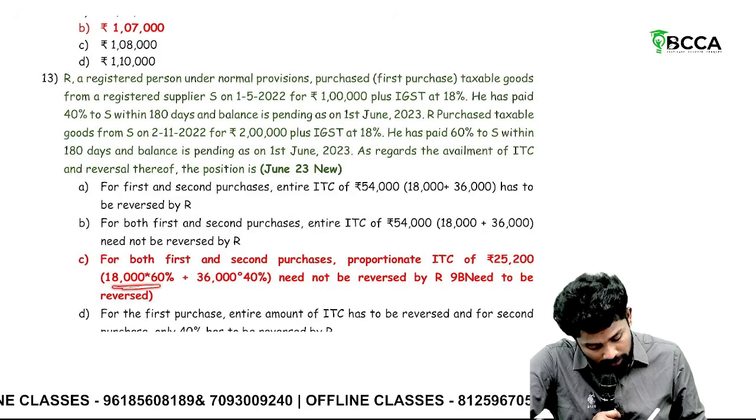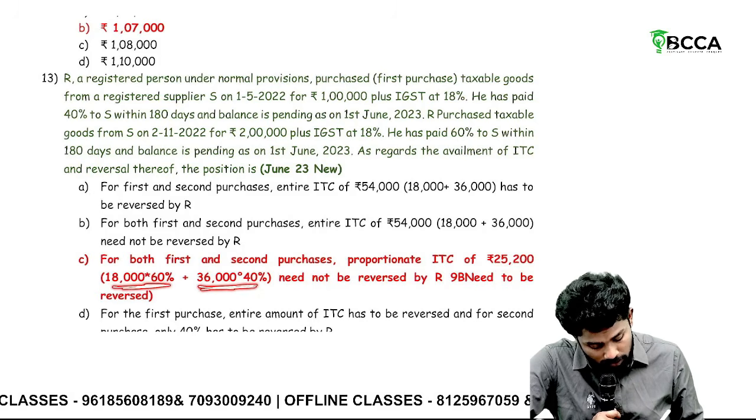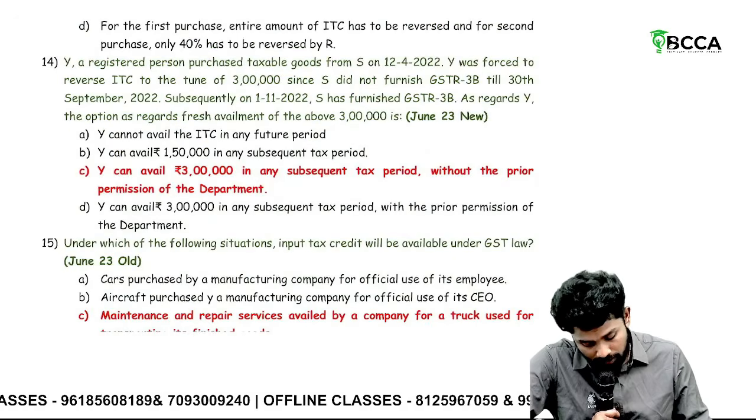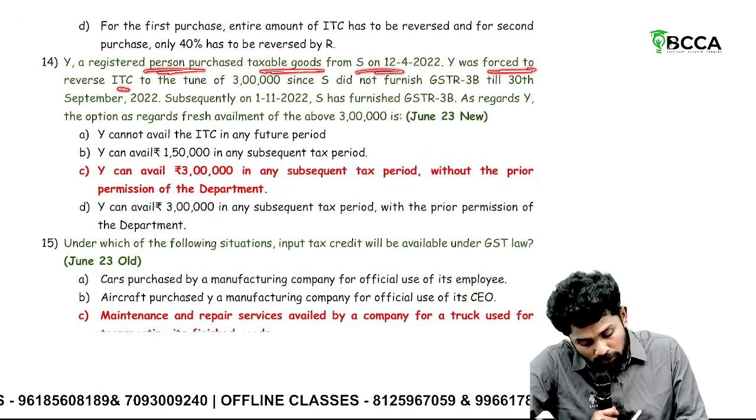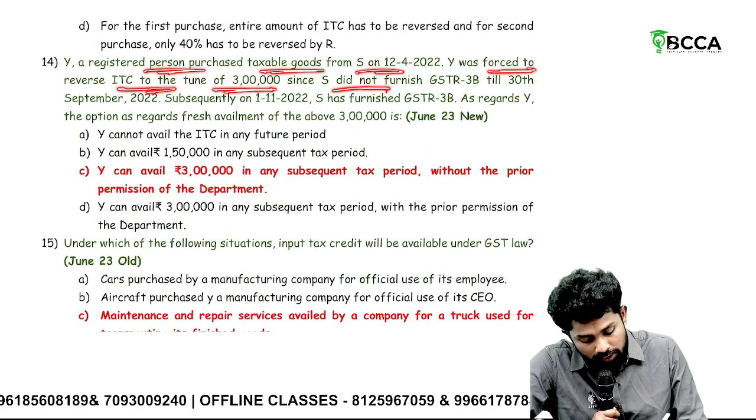Okay, how it came? 18,000 into 60%, 36,000 into 40%, together 25,200. Then, why a registered person purchased the taxable goods from S? Y was forced to reverse ITC to the tune of 3 lakhs since S did not furnish 3B.